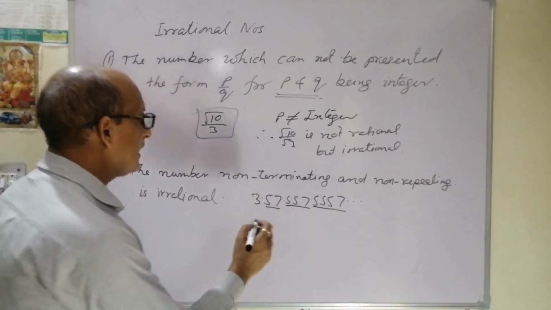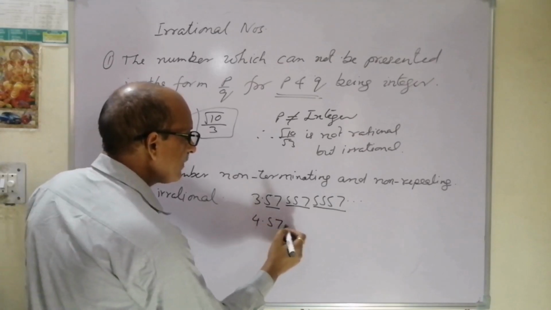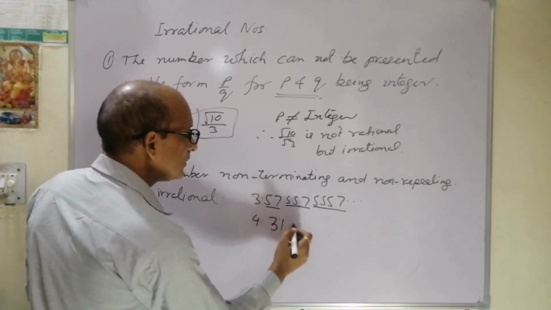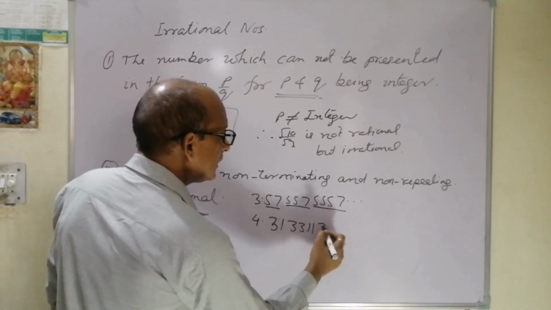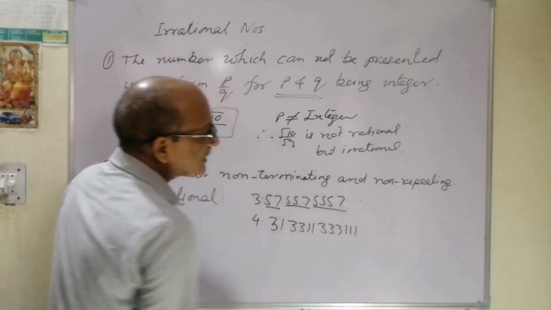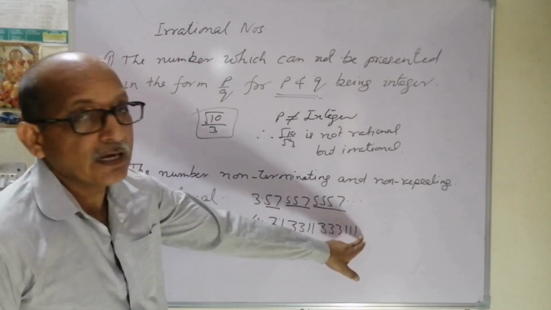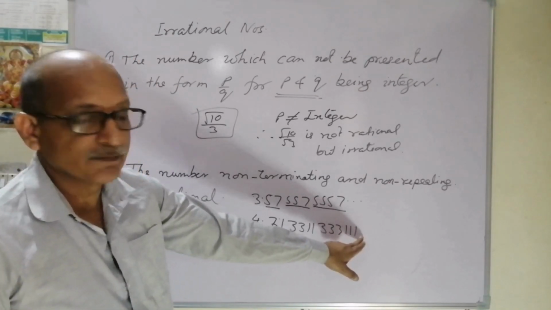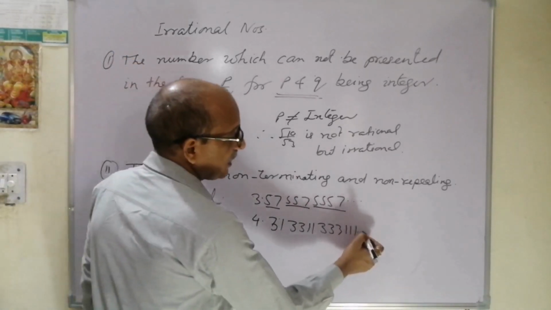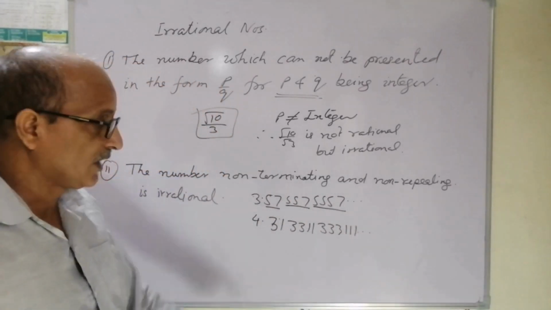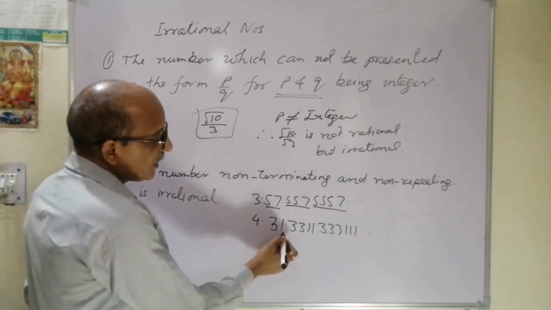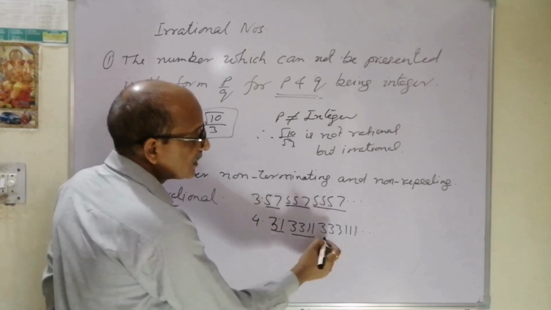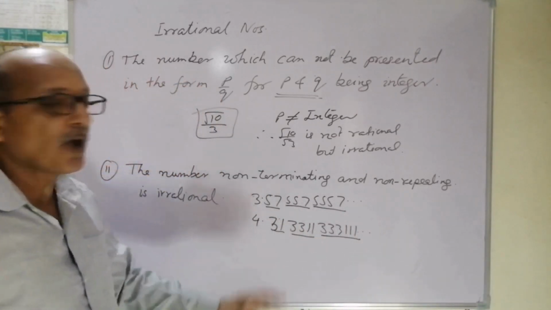Another example we can take: 4.31331113331. Still we can't leave it here, because then this will be considered a rational number because of the terminating decimal. 3 dots are compulsory. Check how much importance is given to these 3 dots. Again we will check. This block has single 3, single 1. This block has double 3, double 1, then triple 3, triple 1. So again, no proper repetition is there.